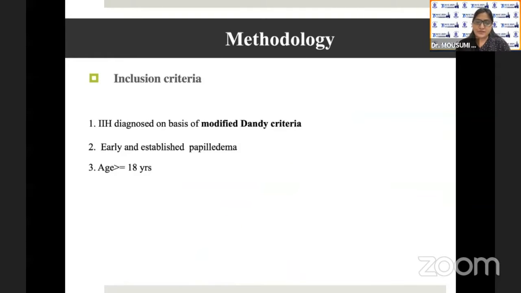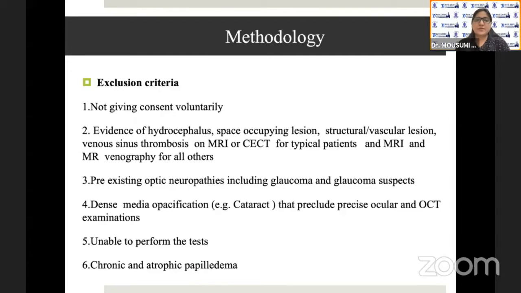Patients who were diagnosed on the basis of modified Dandy criteria, with early and established papilledema, and age more than or equal to 18 years were included. Whereas patients who didn't give consent voluntarily or had any evidence of hydrocephalus or any space-occupying lesion, pre-existing optic neuropathies, dense media opacification, and chronic and atrophic papilledema were excluded from the study.